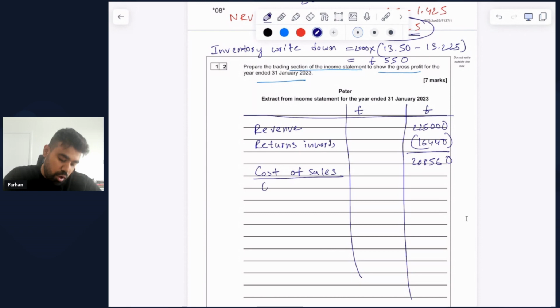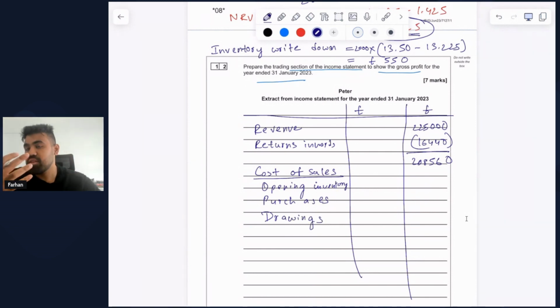We start with the opening balance of inventory that we're given. Then we will be adding any purchases for the year. And then you will be subtracting any drawings in this case, which we have, personal drawings, as you already know. And then you can subtract your closing inventory.